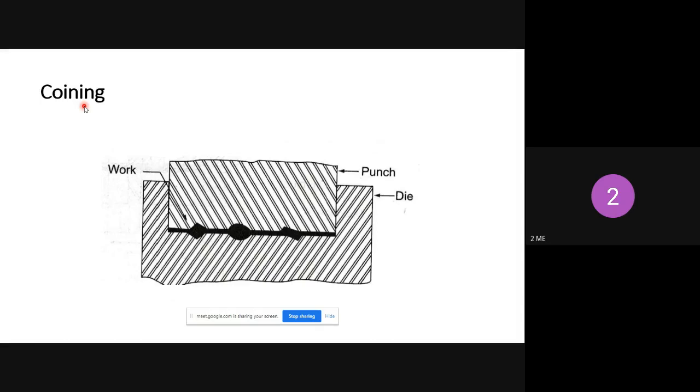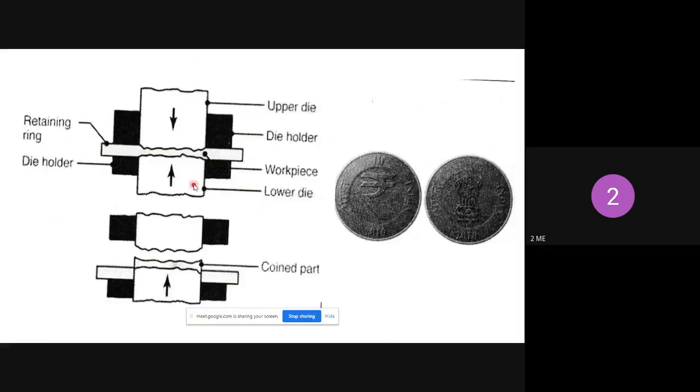So what is coining operation? You can produce the required dimension, required impression of coins. A gold coin can also be produced with this process, or else the coins we use in day-to-day life, the 1 rupee coin, 2 rupee coin, are also produced by this method. The process is similar here, with die as well as punch.